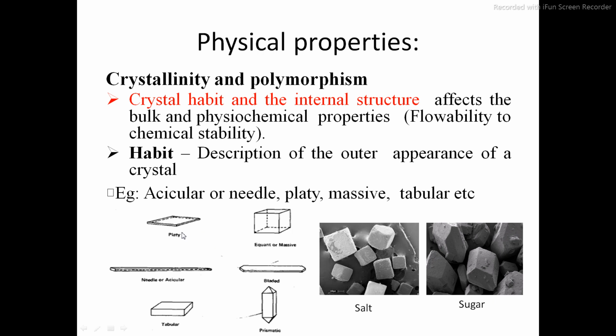Suppose we are talking about XYZ, then this XYZ may be present in platy form, it may have needle shaped crystals, or it may have a bladed, prismatic, or tabular structure. So a single drug can exist in different crystalline forms, and this ability of the drug to be present in different crystalline forms is called polymorphism.